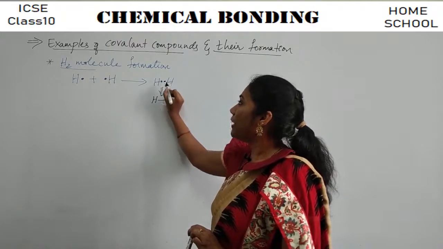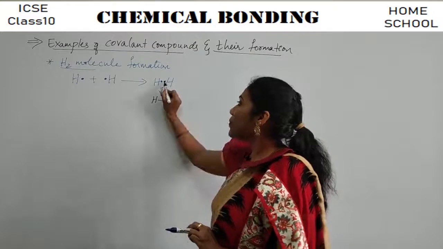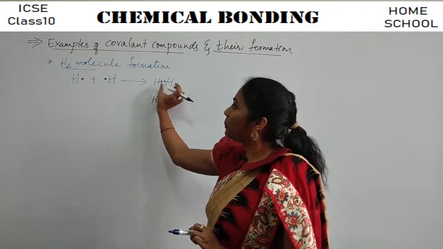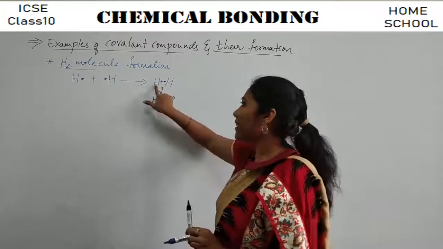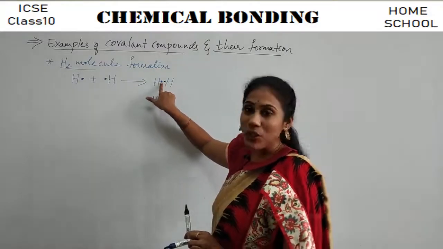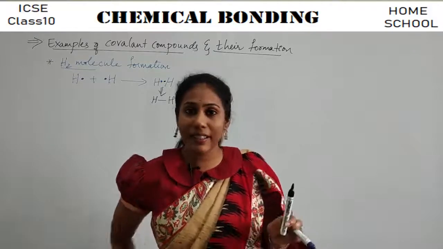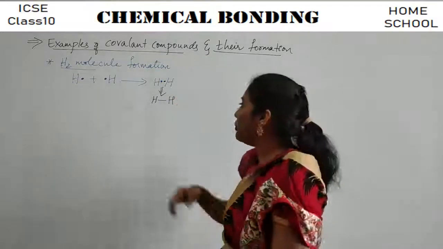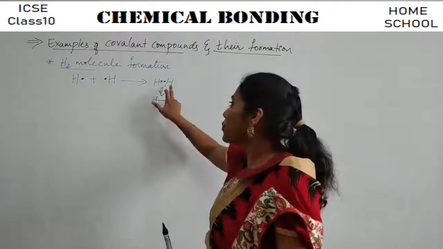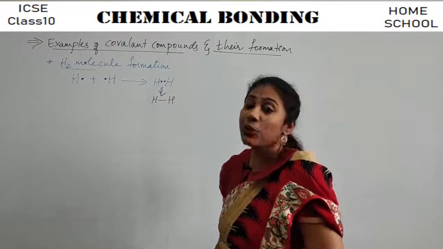So what do you mean by bond? Bond means presence of 2 electrons. Okay. So now these 2 electrons are shared between the 2 hydrogen atoms. They belong to both the hydrogen atoms. It's like this hydrogen also has 2 electrons and this hydrogen also has 2 electrons. Having 2 electrons in the last shell is stable, isn't it? So this is how the H2 molecule is more stable than single H atoms, because in the H2 molecule, 1 electron pair is shared between the 2 hydrogens.